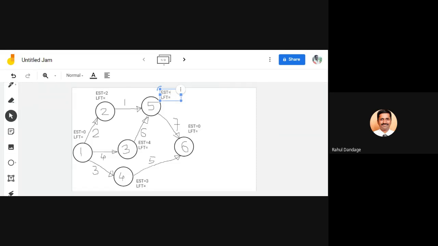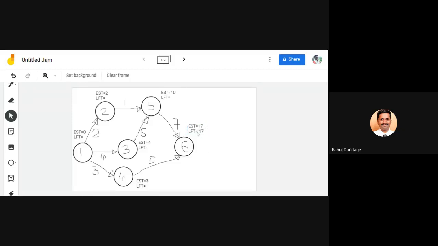So which should be selected? 10 should be selected. Similarly, for the EST at 6, there are two options, 10 plus 7, 17, and 3 plus 5, that is 8. So we have to go for 17. Correct?